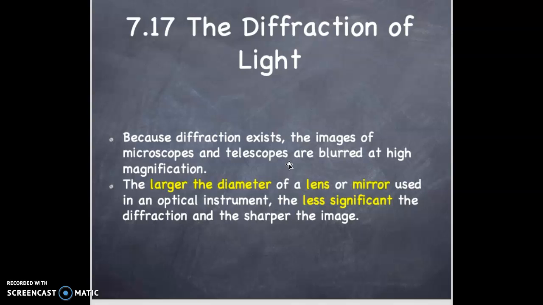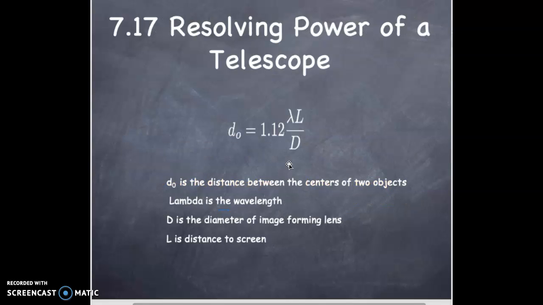Because diffraction exists, the images of microscopes and telescopes are blurred at high magnification. The larger the diameter of the lens or mirror used in an optical instrument, the less significant the diffraction and the sharper the image.